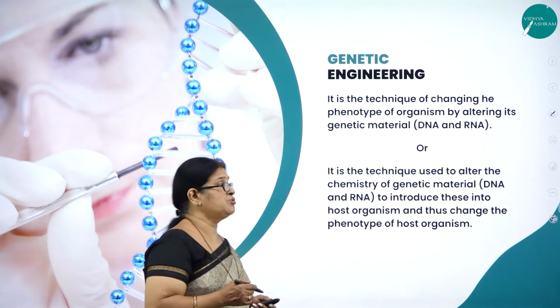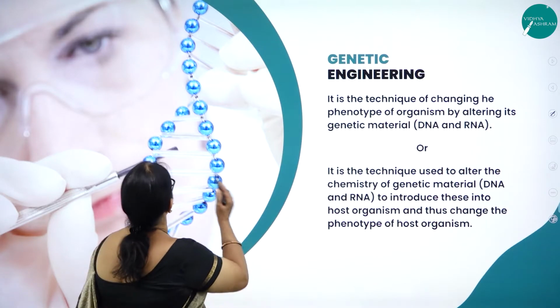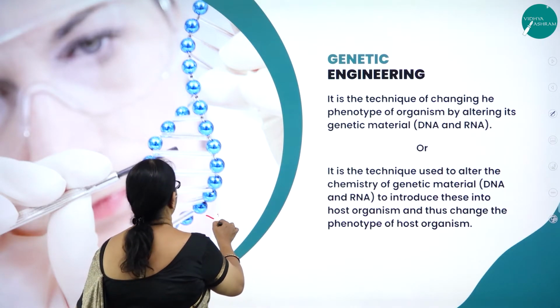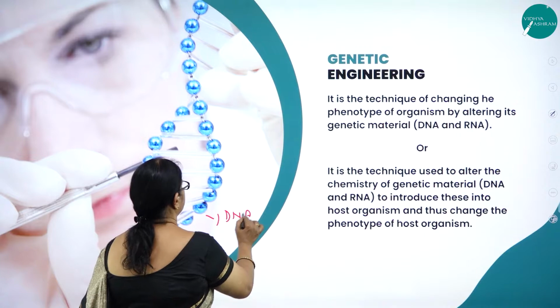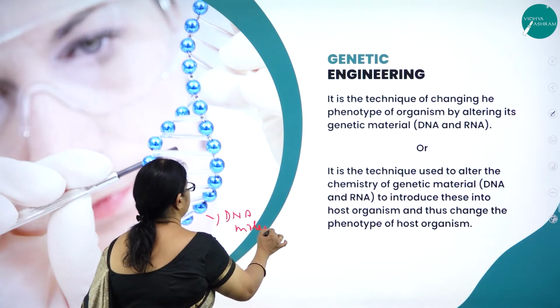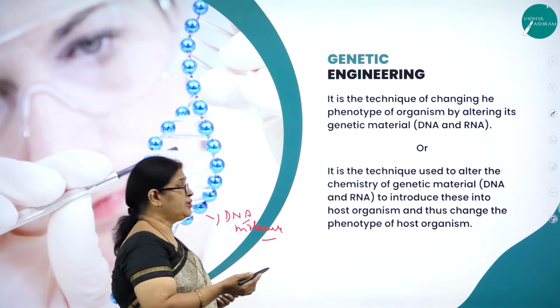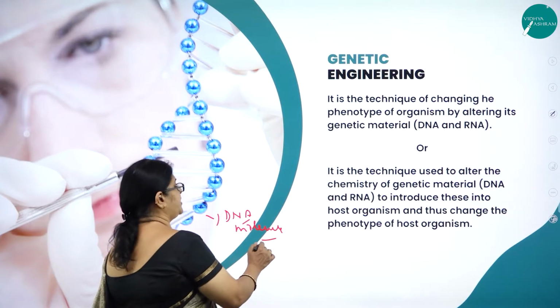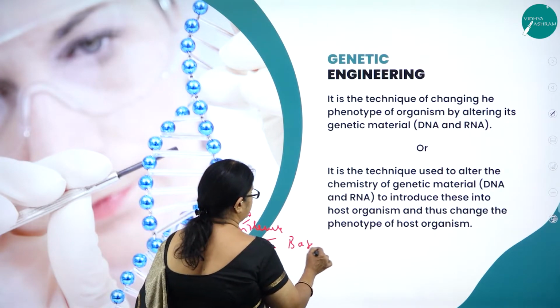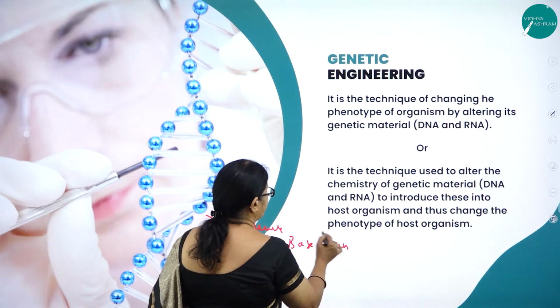Then let us move on to genetic engineering. See, here you can see the beautiful picture of a DNA molecule. So what is it? You can alter the base pair sequence of a DNA.